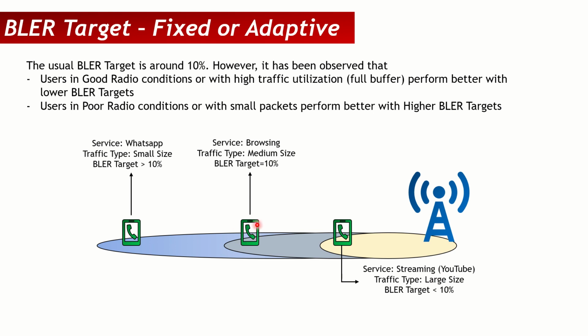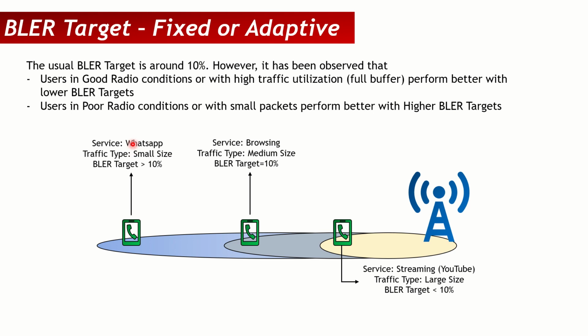This one is somewhere in medium radio conditions, and we can say it's browsing. Let's say it's going through Facebook or Twitter or Instagram. So even then it is not as big an amount of data as when streaming a YouTube HD video, but it's more like a medium sized traffic. So it will be somewhere over here. Now let's say I have one user in bad radio conditions, and it is using a small amount of traffic. Let's say sending WhatsApp. So the traffic size will be small.